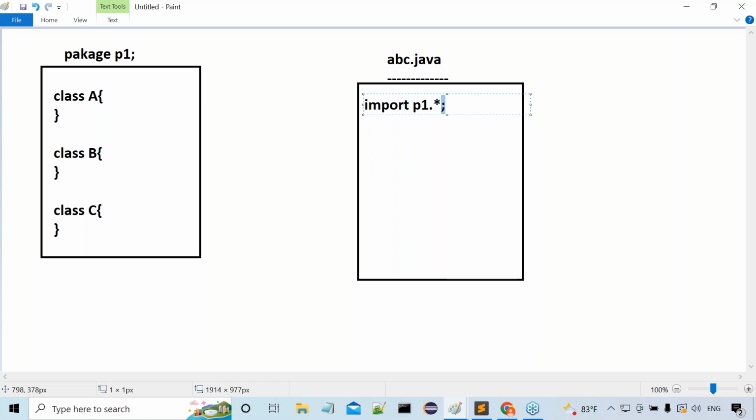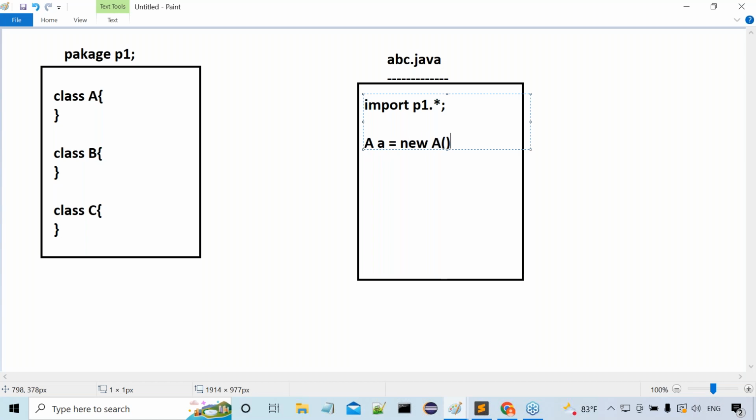Now tell me, guys, what is the meaning of this particular statement, import P1.*? I want to import all the content from the P1 package to the abc.java file. Once we import that P1 package content to the present Java file, then successfully we can use the respective class names here.